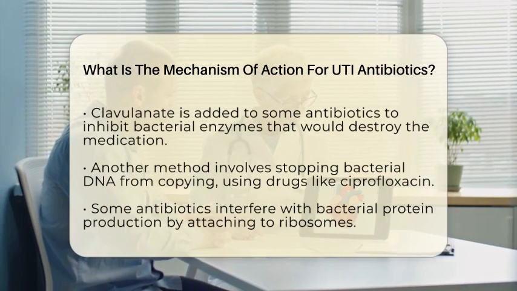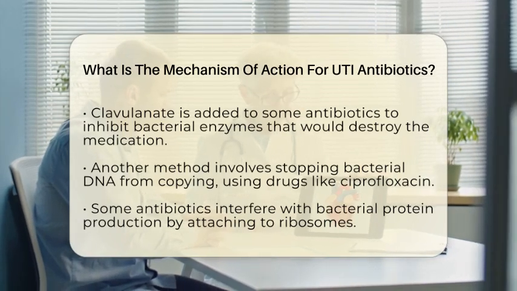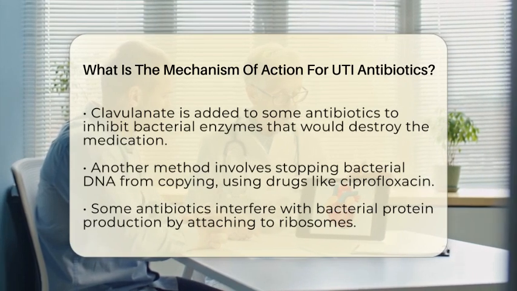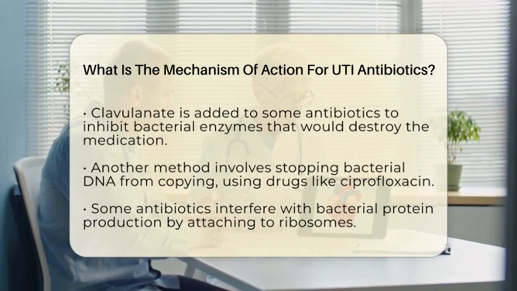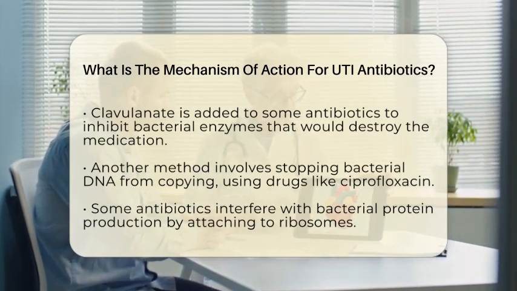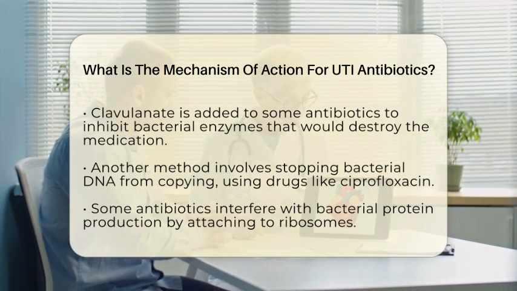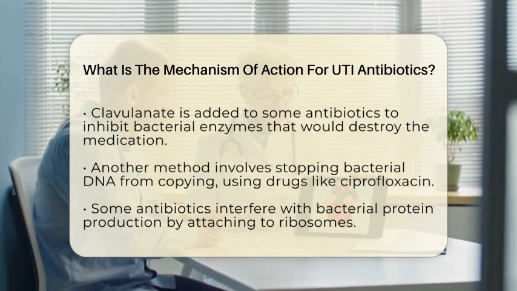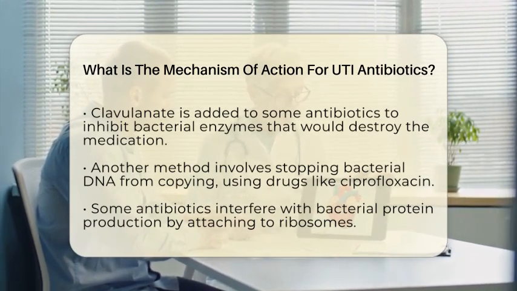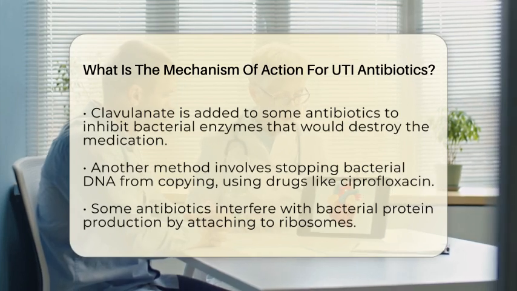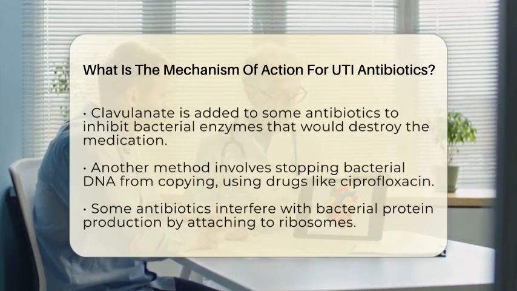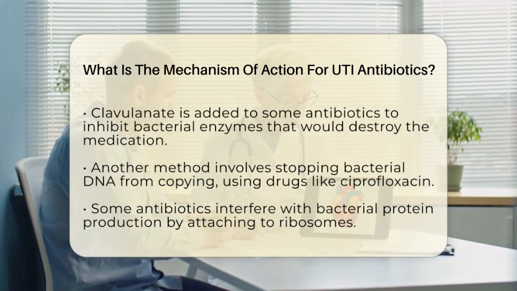Some antibiotics interfere with how bacteria make proteins. For example, aminoglycosides and tetracyclines attach to bacterial ribosomes, the machinery that makes proteins. Without proper proteins, bacteria cannot grow or survive. However, these are less commonly used for urinary tract infections.